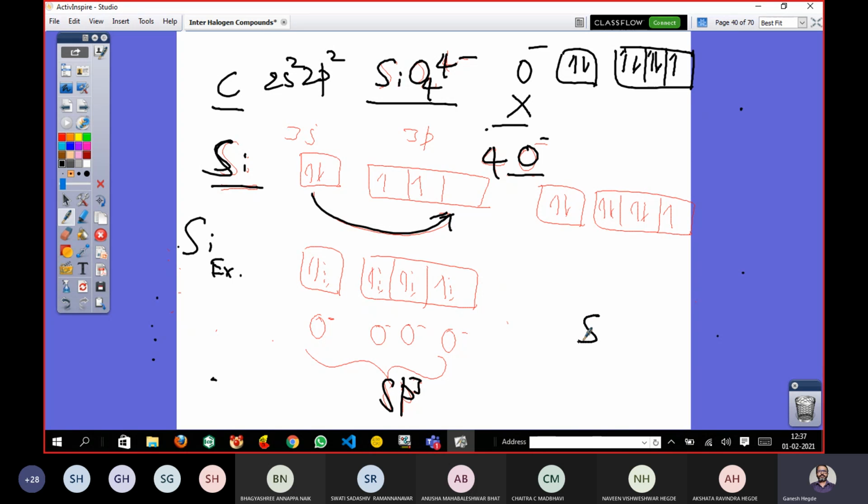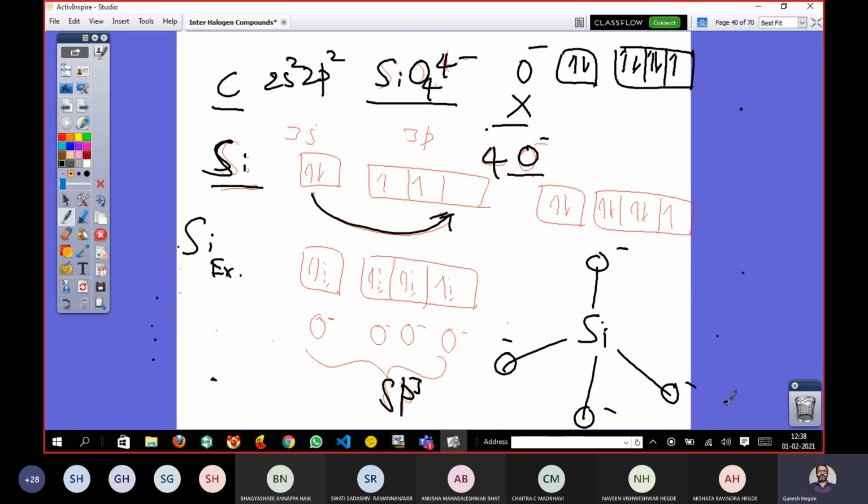So obviously the geometry of the silicate should be like this. At all the corners you have an O minus. If you join the respective faces, it appears like a three-dimensional tetrahedron. That is the simplest unit of silicate.